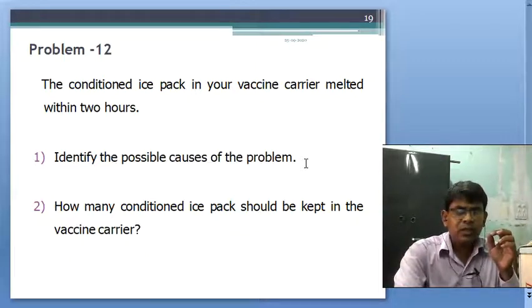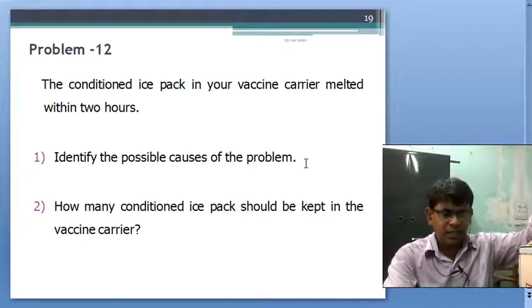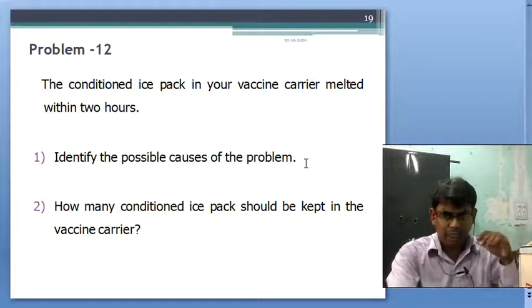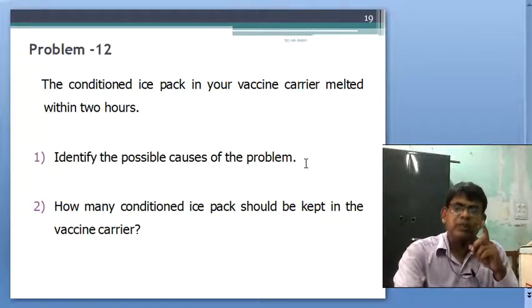So first, keep the top lid tight, properly, and 4 ice packs should be there, otherwise it will melt. Okay.